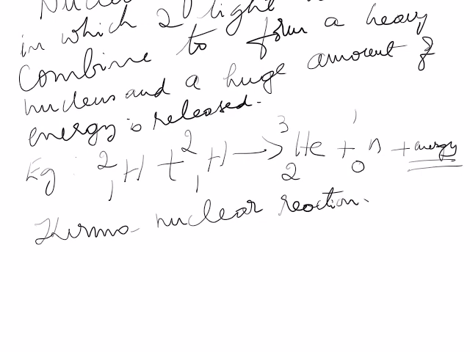Now, the energy released in the fusion reaction can be used for constructive as well as destructive purposes. In destructive purpose, this was used in the working of the hydrogen bomb. In the hydrogen bomb, the nuclear fusion of isotopes of hydrogen takes place at a very high temperature, and a large amount of energy is released.